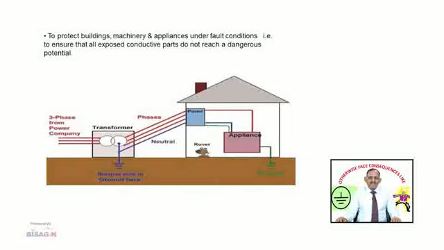Now, if this appliance gets faulted or the live wire gets touched with the appliance's body, then the fault current will flow from the panel to the appliance frame, appliance body, then ground conductor, meaning the earthing lead, and local earth, then through earth it will reach the neutral point of the transformer. In this case, if you come in contact with the appliance or you open your oven which is properly grounded, you will not get a shock, you will not be electrocuted.